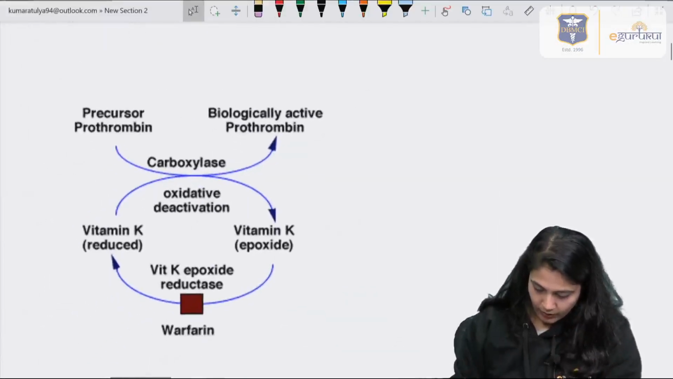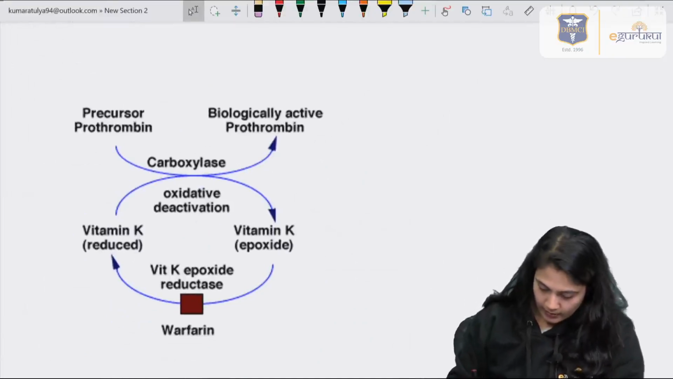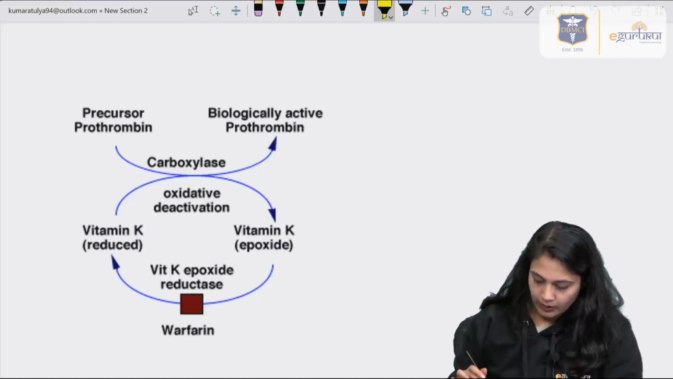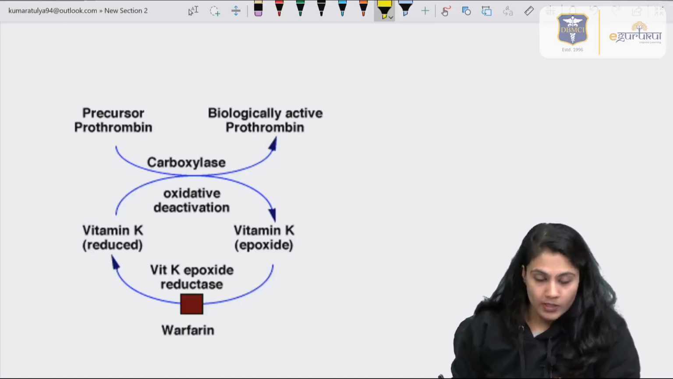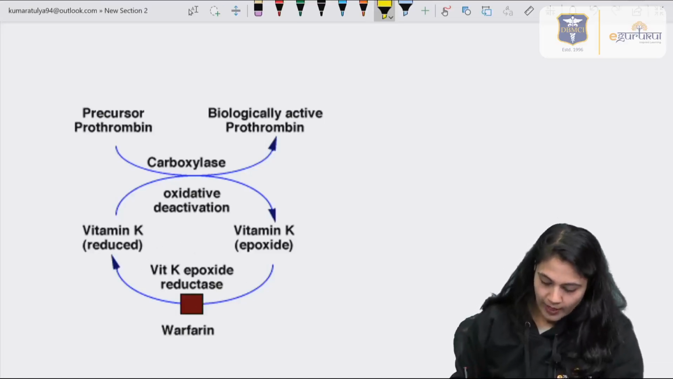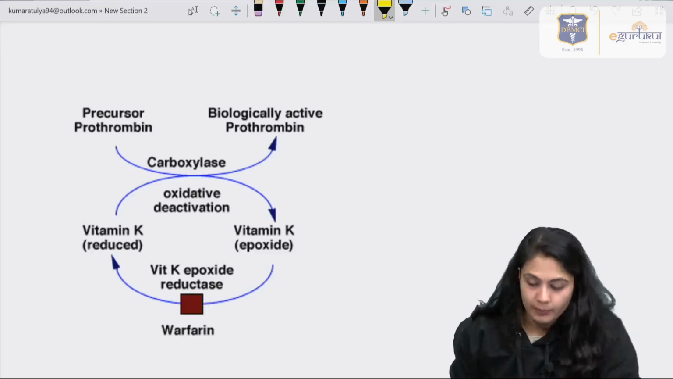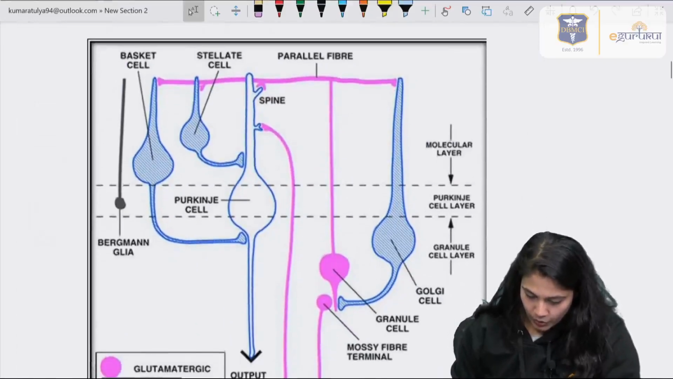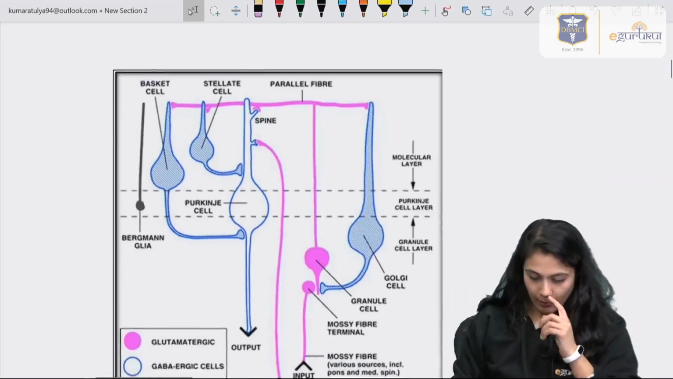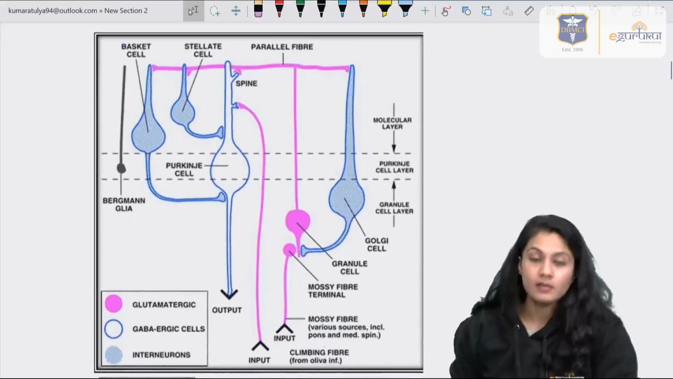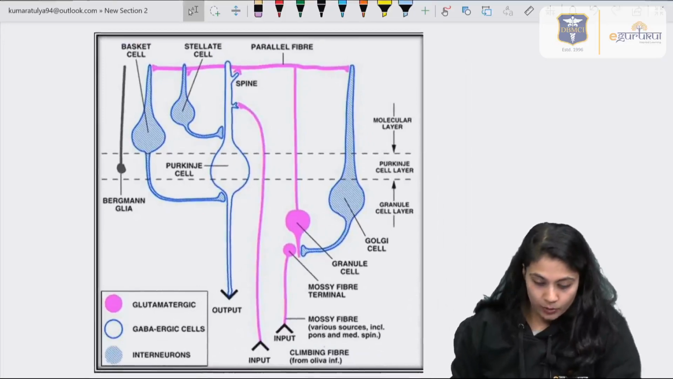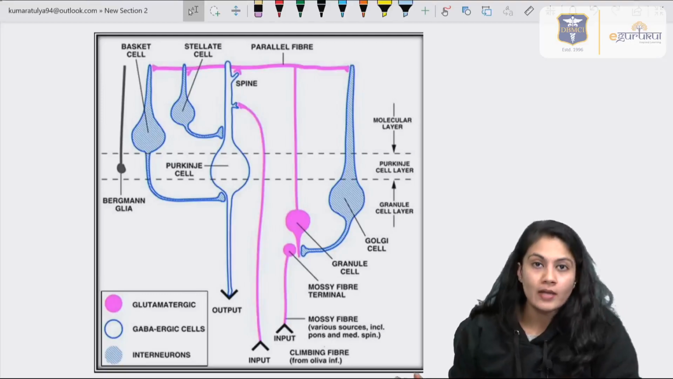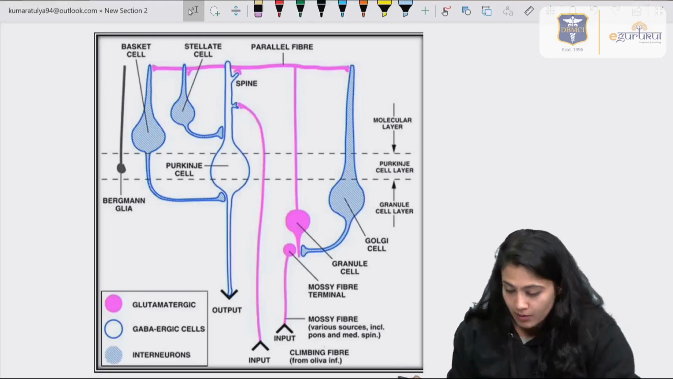This was the diagram for the warfarin test. It is inhibiting the activation of vitamin K from the epoxide to the reduced form. So this cannot be activated and hence the gamma carboxylation is hampered too. Moving on to our question of the Purkinje cells, this is a diagram of the cerebellar cells, and we are going to see how the cells work, because the examiners are fond of asking questions about the cerebellum and cerebellar cells.